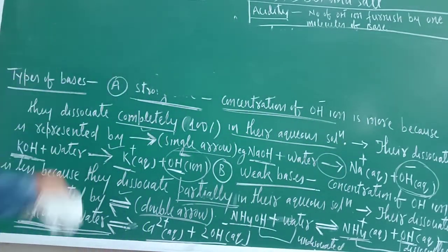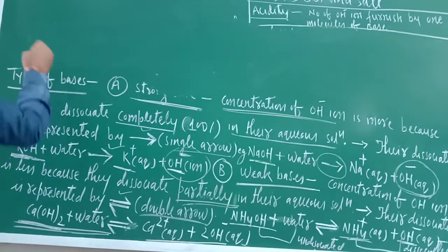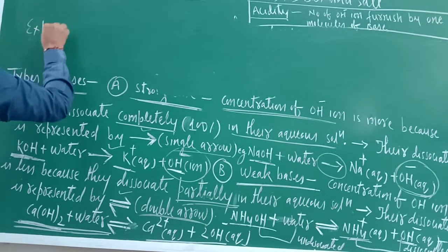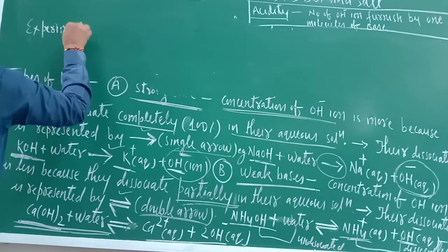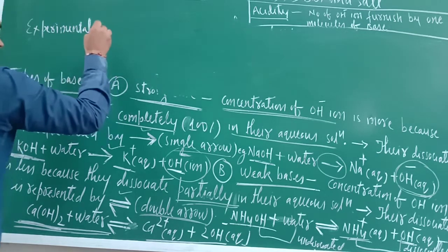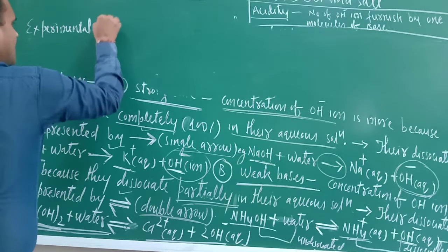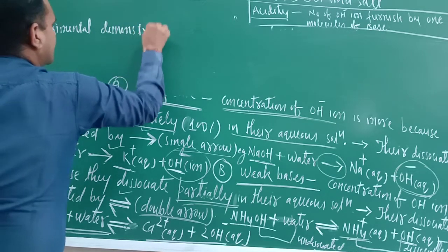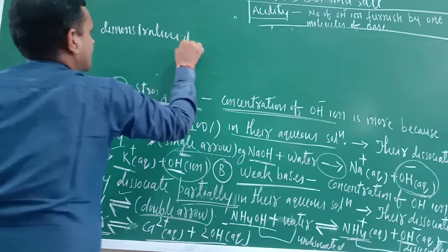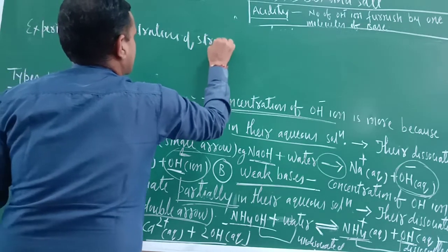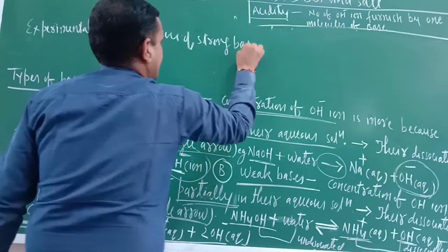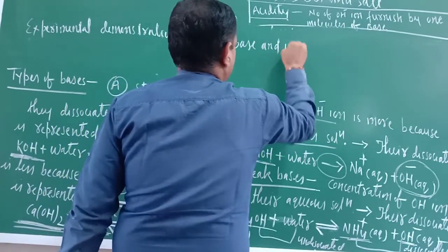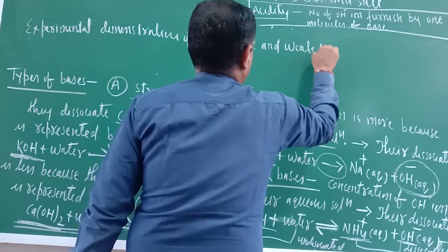In case of acid, I told you the experimental determination. Experimental demonstration of strong base and weak base.